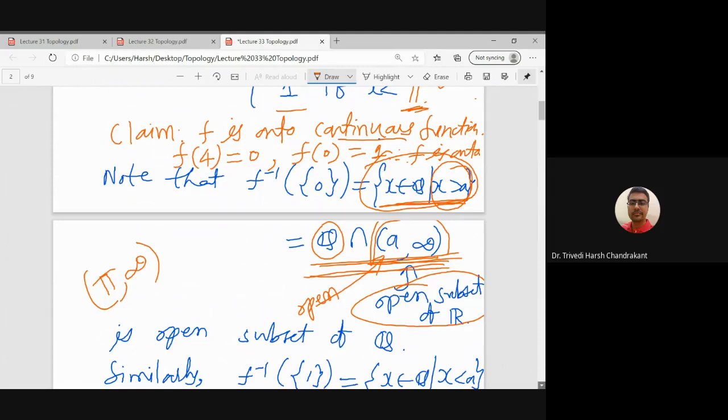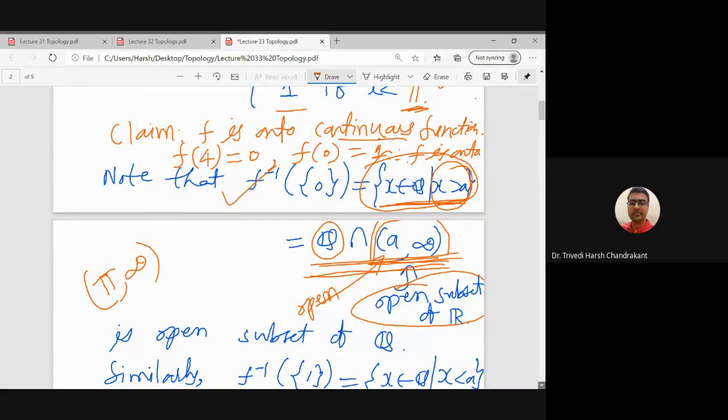By the definition of the subspace topology. What are the subsets which are open on Q? They are the intersection of Q with the open subsets on the original space R. So f inverse of 0 is open.